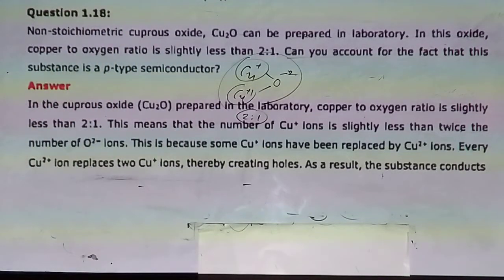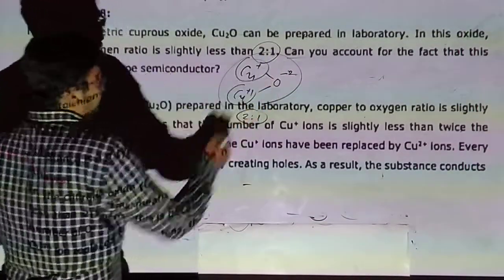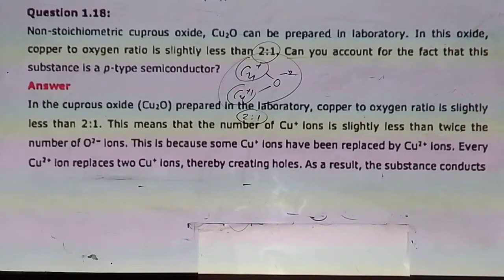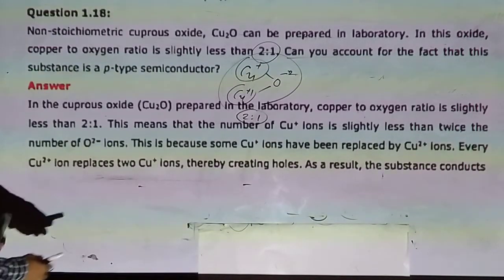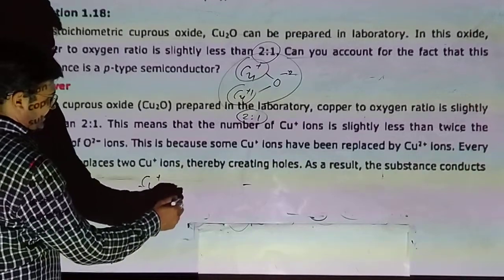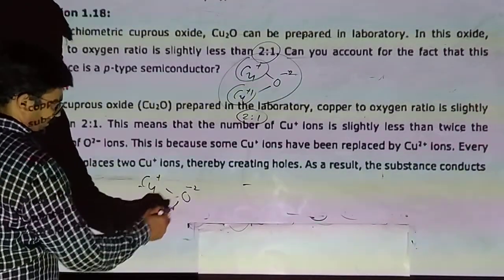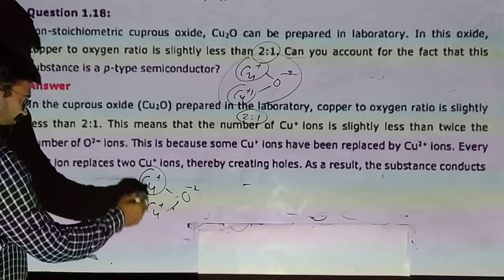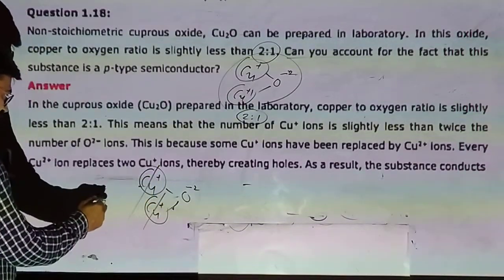But due to defect, the ratio is not 2:1 but less than 2:1. Why? Suppose some Cu+1 ions are missing from the crystal. Suppose 2 Cu+1 ions are missing.